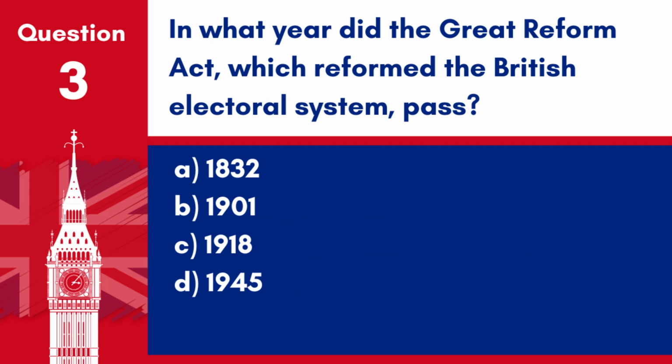Question 3. In what year did the Great Reform Act, which reformed the British electoral system, pass? A. 1832. B. 1901. C. 1918. D. 1945. Answer: A. 1832. The Great Reform Act, which reformed the British electoral system, passed in 1832.